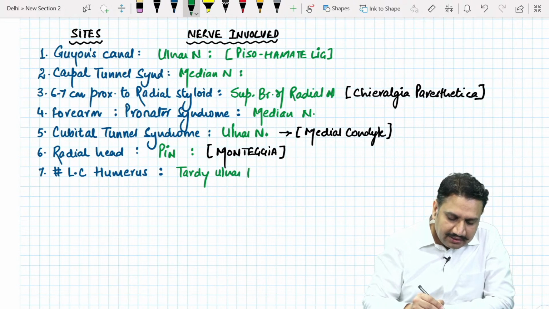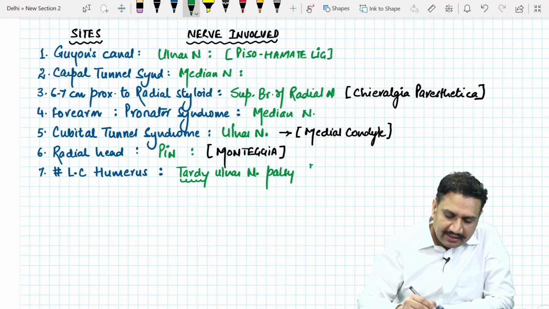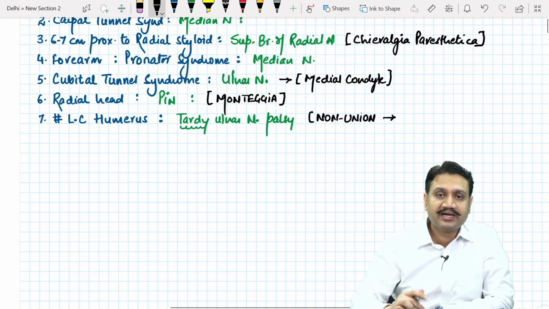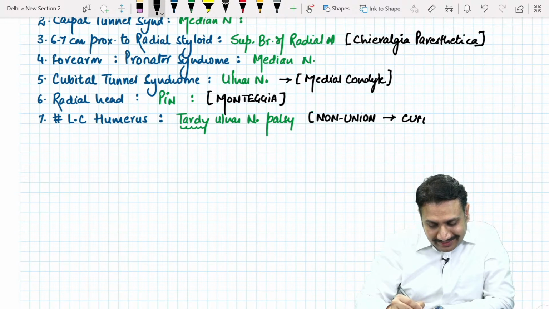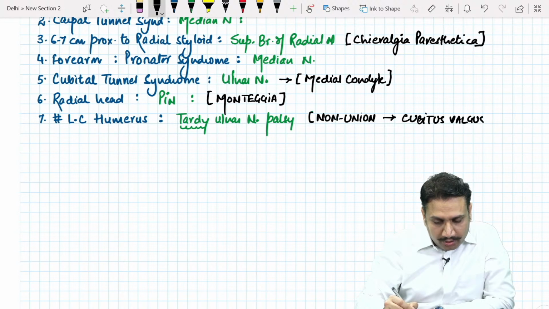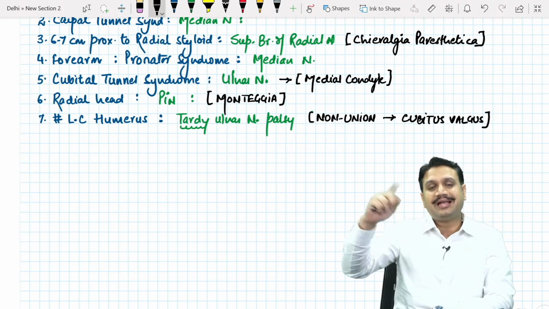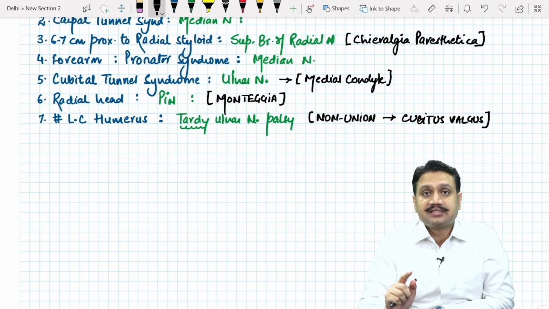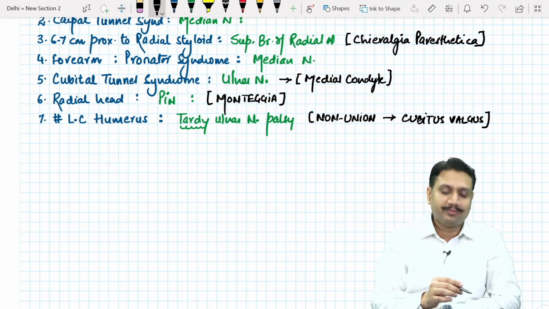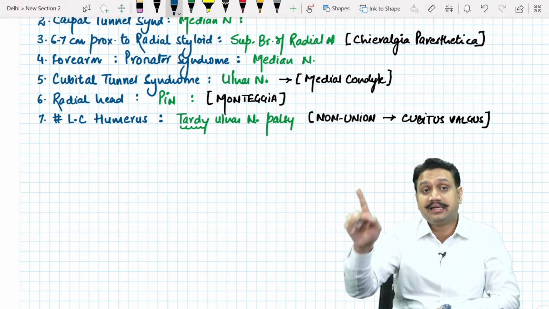But please remember, tardy ulnar nerve palsy has to be tardy only. That has to be slow or late. And why is this happening? This is happening when there is a non-union of the lateral condyle of humerus, and this non-union should lead to cubitus valgus. First of all, there has to be a non-union, and that non-union should lead to cubitus valgus. That is a very conceptual thing you have to keep in your mind. So non-union leading to cubitus valgus deformity causing involvement of the particular nerve.